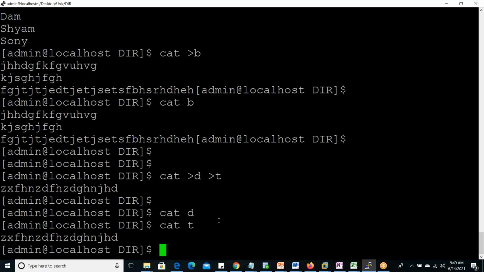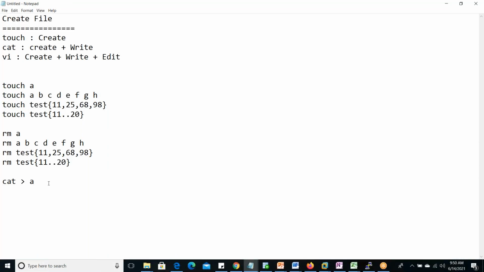But using touch, any number of files we can create, no limitation. At a time we can create thousands of files also. Sequence wise, non-sequence wise, by specifying a different approach, we can create in different styles in the touch command. Those are not possible in this cat command. Okay, so in this way we can create files using touch and cat command.